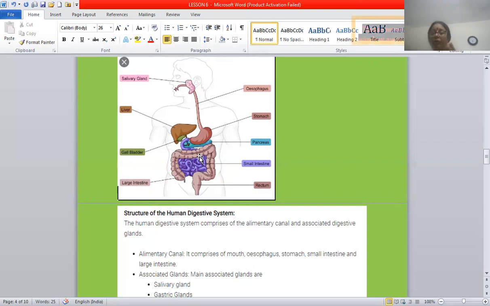Take any kind of uncooked food item, like some uncooked rice or wheat, put it in your mouth and chew it for a long time. It will taste sweet. Why? Because the enzyme ptyalin, the salivary amylase, is digesting starch into maltose, and maltose makes the food taste sweet. Food is moistened by saliva, crushed by teeth, and partially digested by ptyalin.